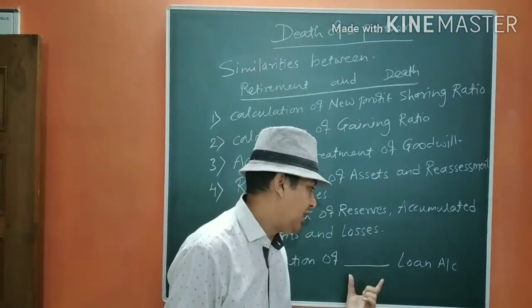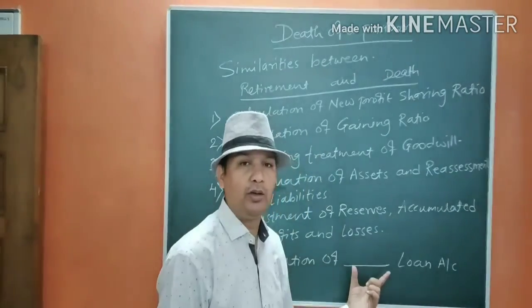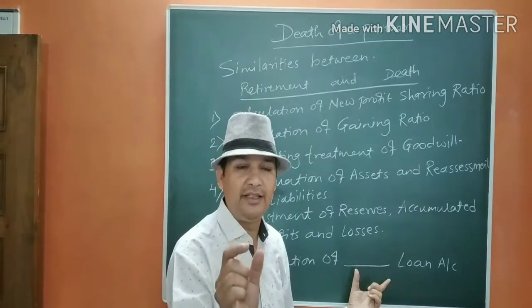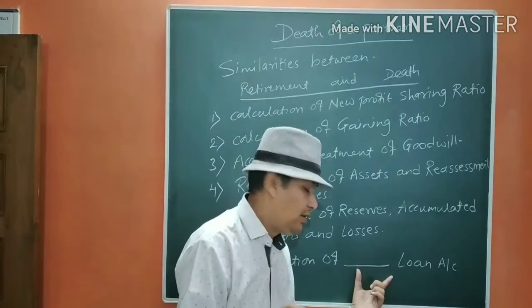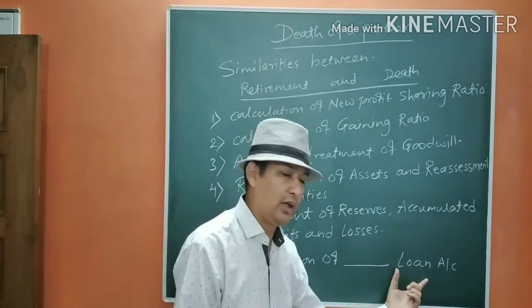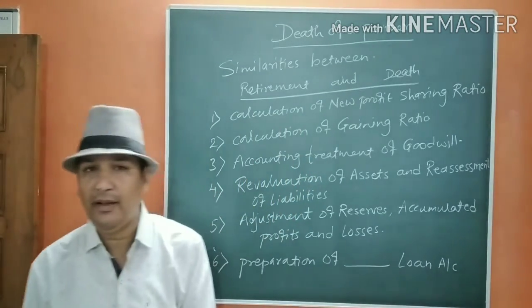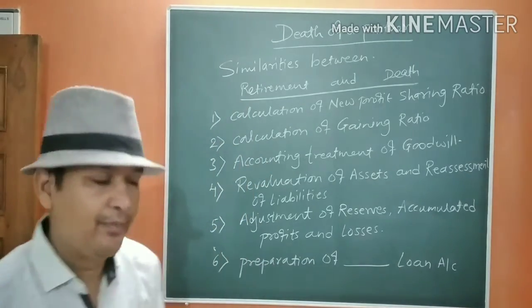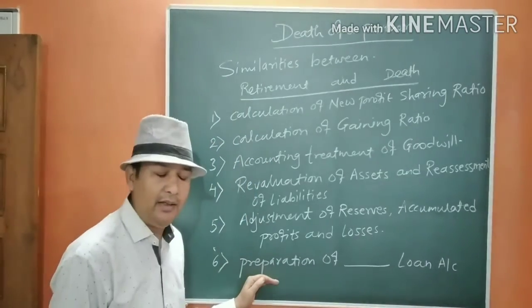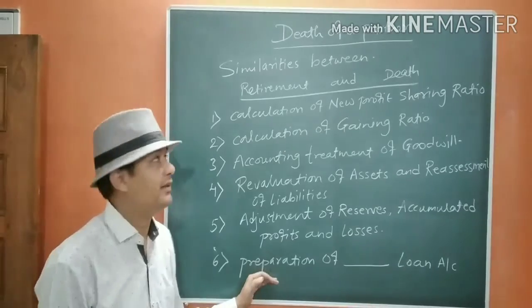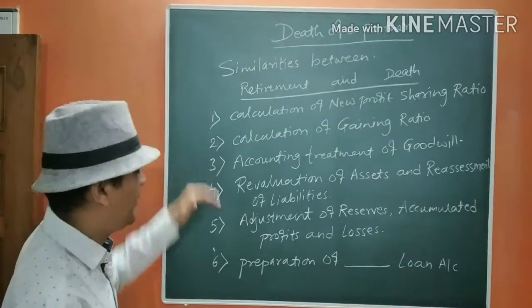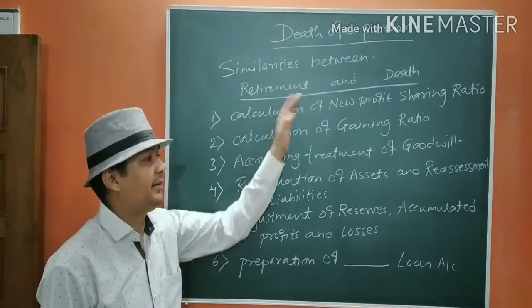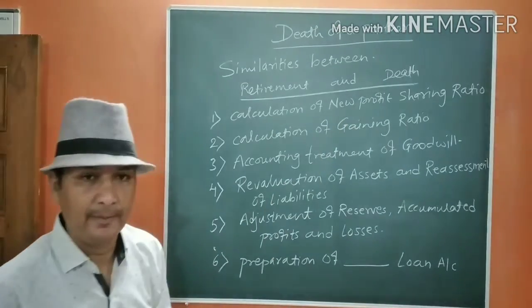It may be the retiring partner's loan account or the deceased partner's executor's loan account. Treatment in both the loan accounts is going to be the same, and it is also very easy. So if you see, there are so many similarities between retirement and death of a partner.